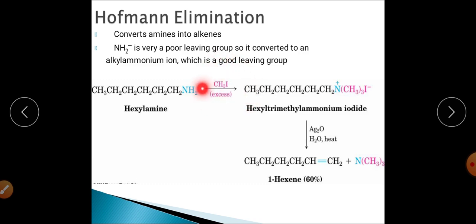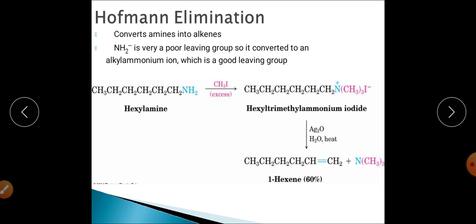When methyl iodide is used in excess, and this is your hexylamine, that is a primary amine, this primary amine will react with CH3I, that is methyl iodide, and will get converted into hexyltrimethylammonium iodide, meaning a quaternary ammonium salt will be synthesized because of the exhaustive methylation reaction.